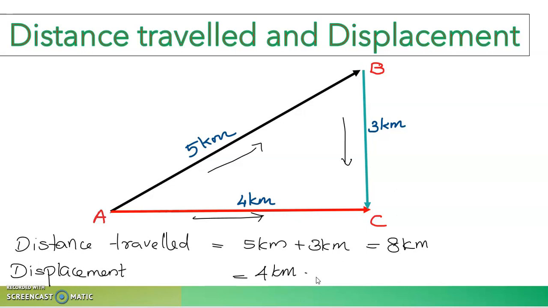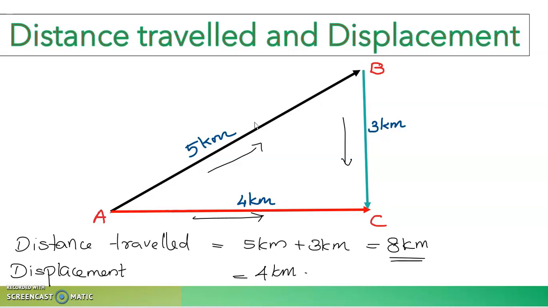So what you can understand from this example, I will explain it once again. The person traveled from A to C. One option was he traveled to B then to C, but still he reaches C. In that situation he traveled 5 kilometers plus 3 kilometers, that is 8 kilometers. If from A to C directly, he has taken the direct path from A to C, that is 4 kilometers, and that happens to be the shortest distance between A and C, right? We can take different paths to reach C, but the shortest distance traveled by the person is called displacement.